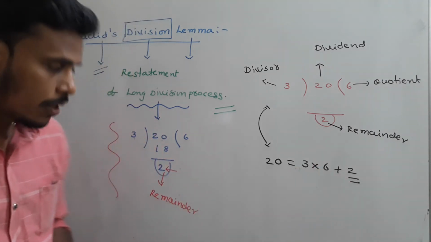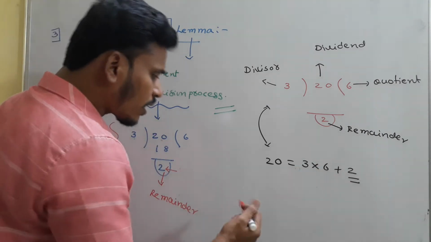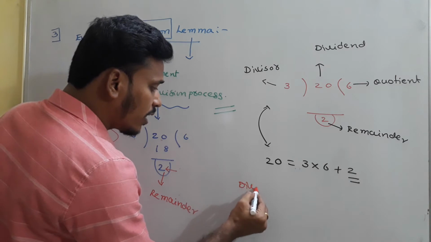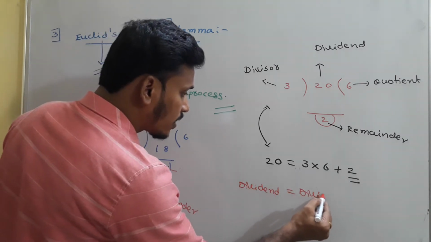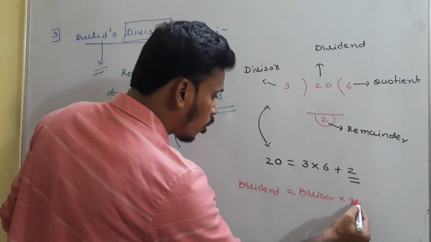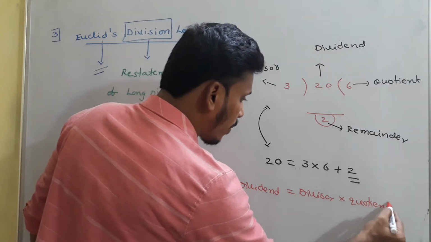And this can be stated as: dividend is equal to divisor into quotient plus remainder.